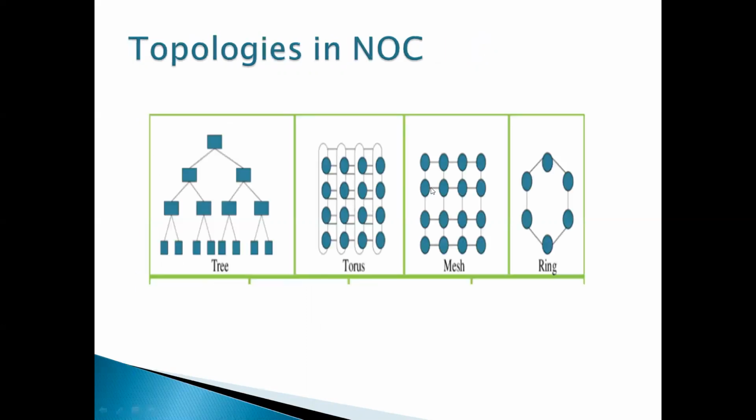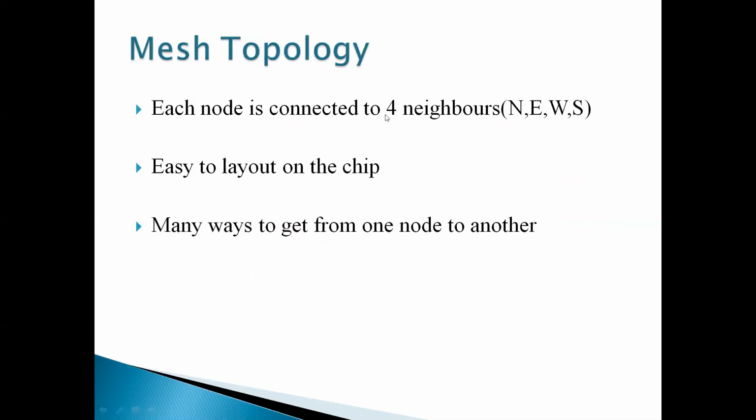These are the different topologies in the network on chip. This is the tree topology, torus topology, mesh, and ring topologies. In the ring topology, the blocks are connected in the form of a ring. In this presentation, we'll mainly see the mesh topology.